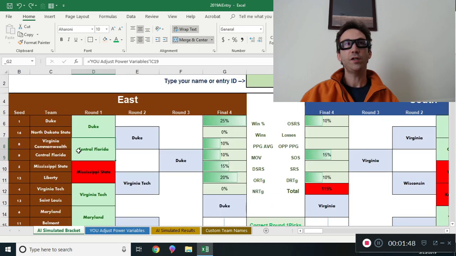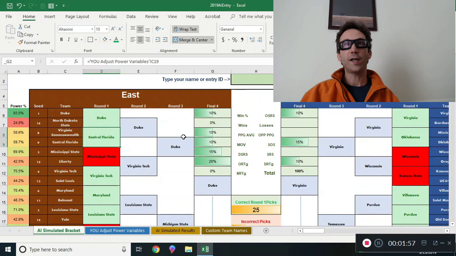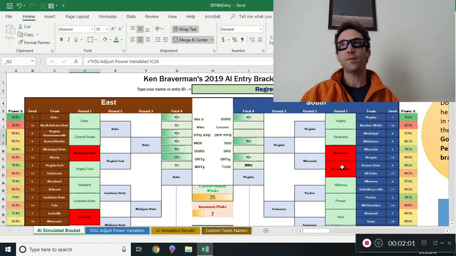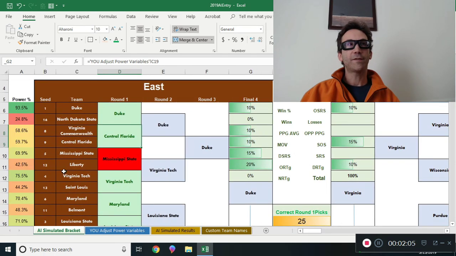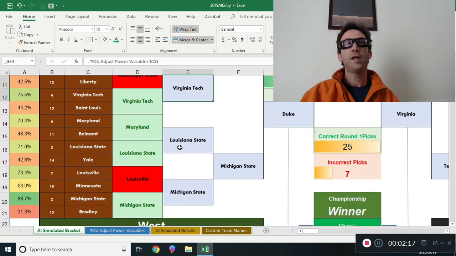See, VCU is favored when you mess it around a little more, as opposed to Central Florida that's favored with this distribution. So it's super cool, and also it picks the round two games going forward, but it doesn't if it didn't pick the winner in round one. So, for example, you'd have to look at the percentages. Like you have a Virginia Tech Liberty game, that's actually a 42% team versus a 75%, so we think Virginia Tech's going to win, but it's doing a Virginia Tech to Mississippi comparison in the file.